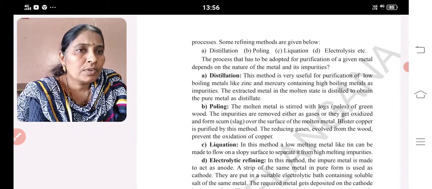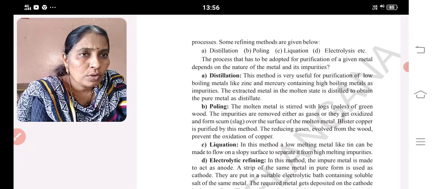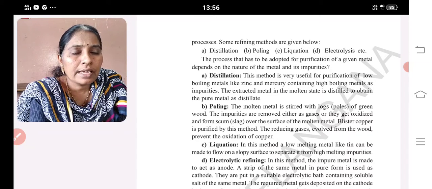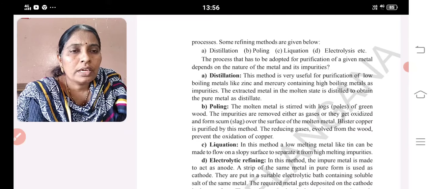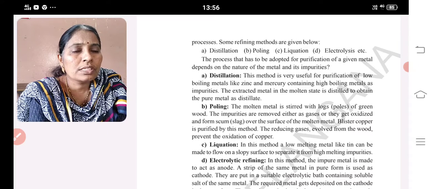Distillation: this method is very useful for purification of low boiling metals like zinc and mercury containing high boiling metal impurities. Poling: the molten liquid is stirred with logs of green wood. The impurities are removed either as gases, or they get oxidized and form a slag over the surface of the molten metal. Blister copper is purified by this method. The reducing agents evolved from the wood prevent the oxidation of copper.